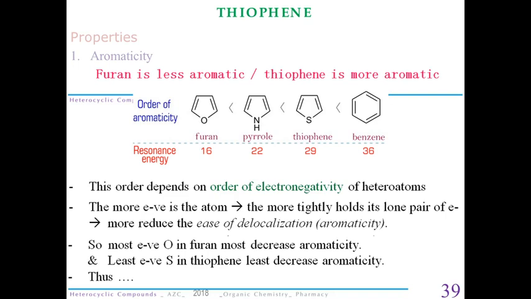So from this we can clearly state that the order of electronegativity affects the level of aromaticity. Higher the electronegativity of the heteroatom, lower will be the aromaticity. So in this case, our furan is the least aromatic.